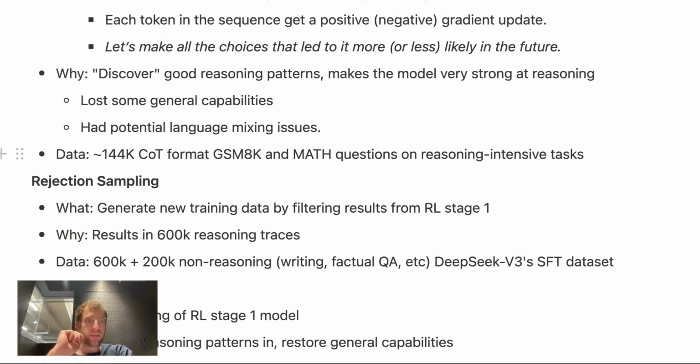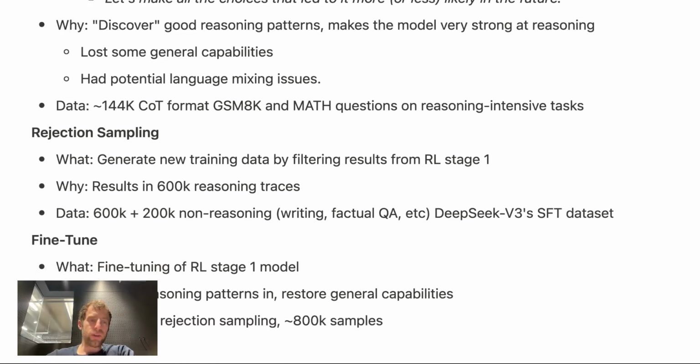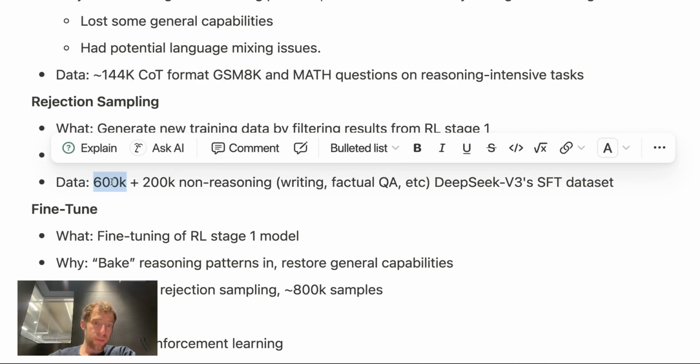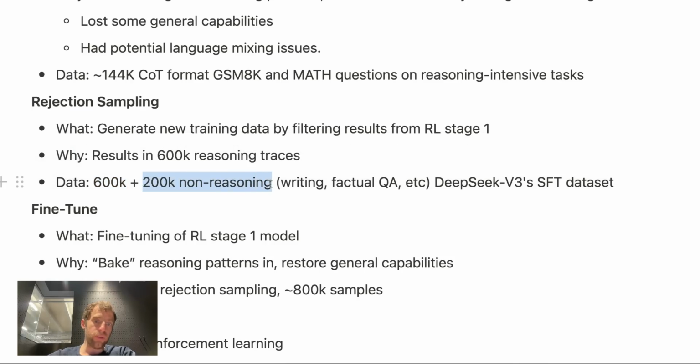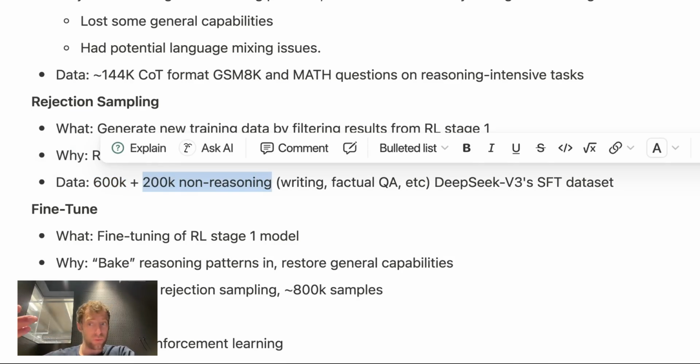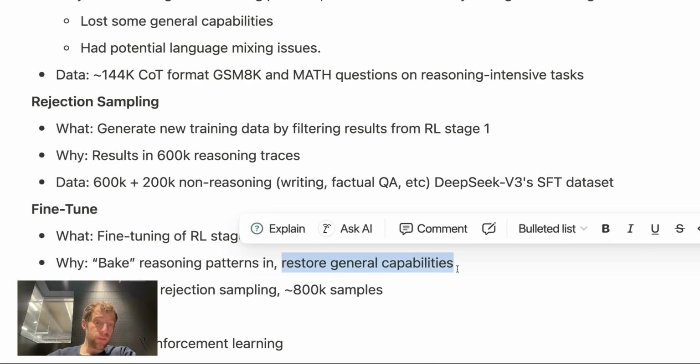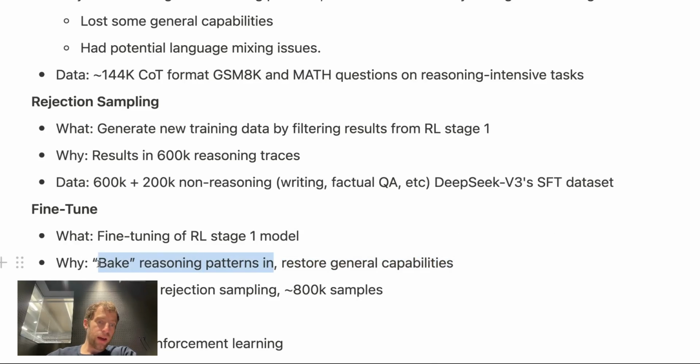It's not just correctness, but the point is it results in 600,000 reasoning traces that they can then train further on. So that's really the interesting insight here, that you can utilize outputs from the first stage of RL for subsequent stages of your model. And that's exactly what they do. They do a second stage of fine tuning on the results of that sampling, plus 200,000 additional non-reasoning samples in writing and factual QA to, as they describe, restore the general model capabilities while baking in high-quality reasoning.